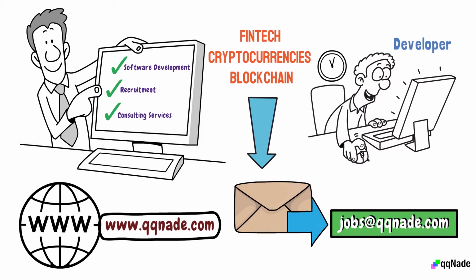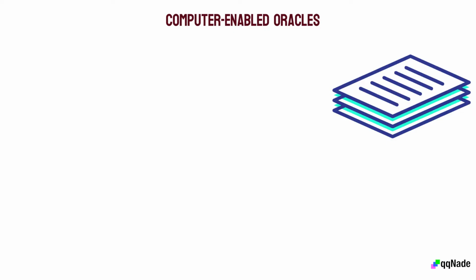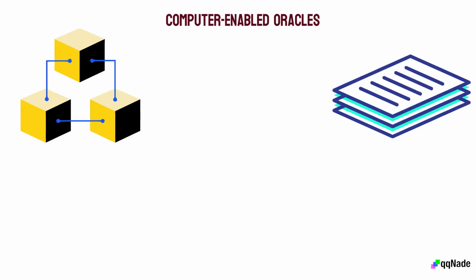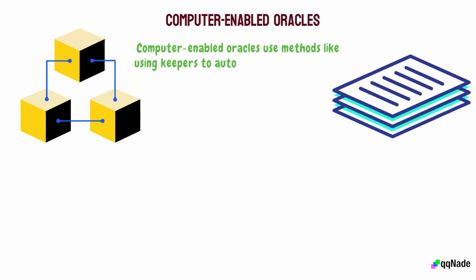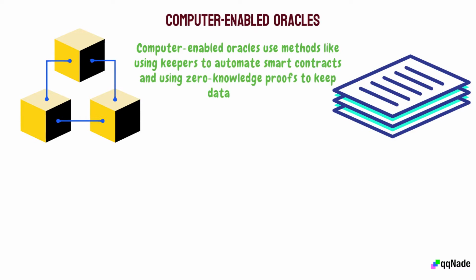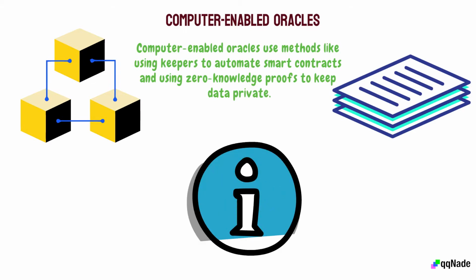Computer-enabled oracles. These types of oracles use secure off-chain computation to give services that can't be carried out on-chain due to legal and financial difficulties. Computer-enabled oracles use methods like using keepers to automate smart contracts and using zero-knowledge proofs to keep data private. They also use a verifiable randomness function to provide information that's tamper-proof to smart contracts.